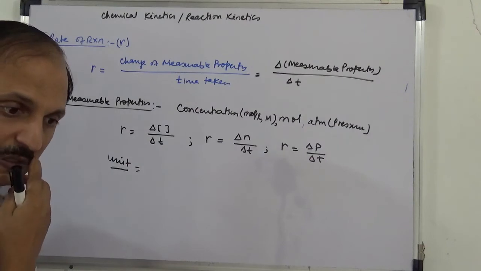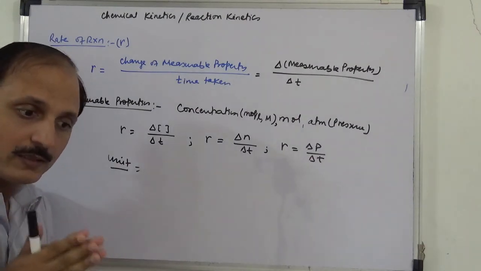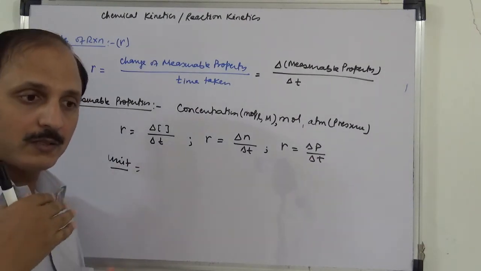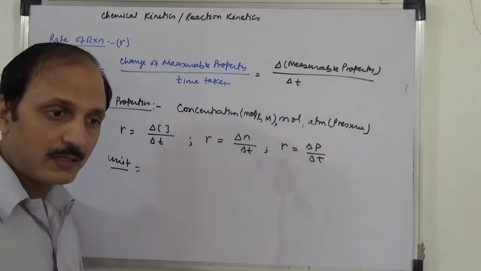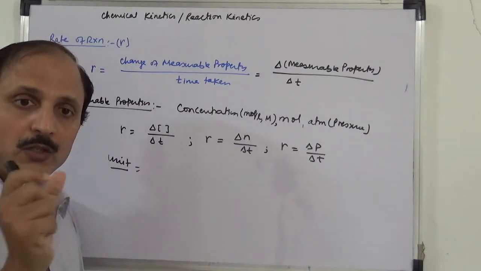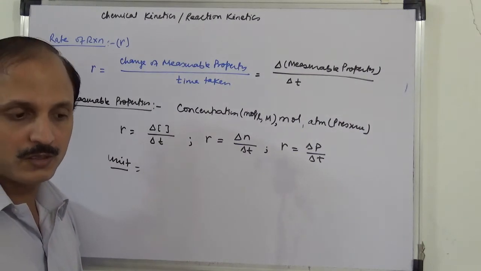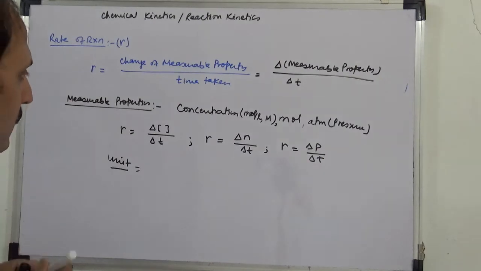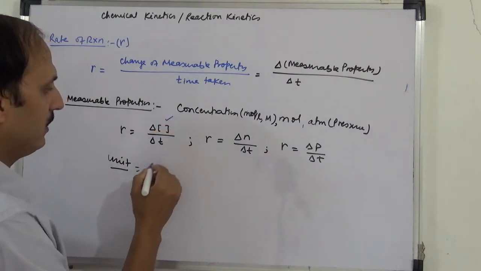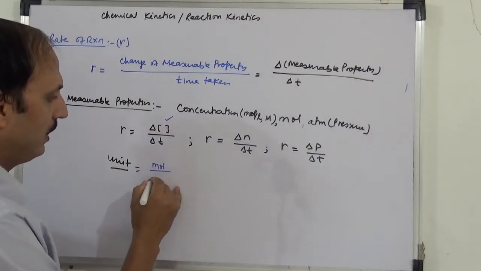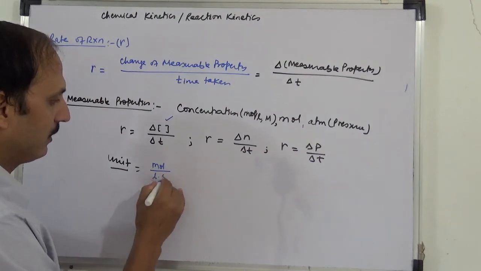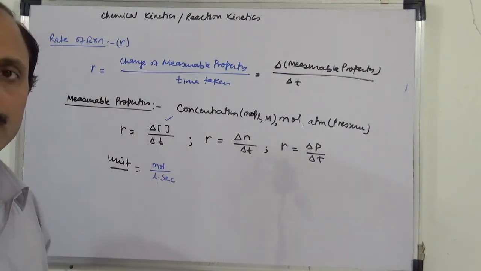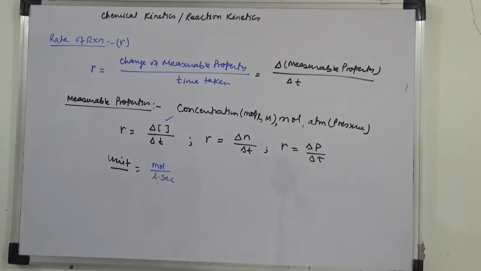So in a given question, what is there? The rate of reaction is measured in pressure or measured in concentration or measured in mole. That is determined by the unit, which will be given in the question. Okay. But generally, as I said, we are going to follow this. Concentration means mole per liter per second. This will be the general term that we are going to use. Okay. So unit of rate, you can say this.